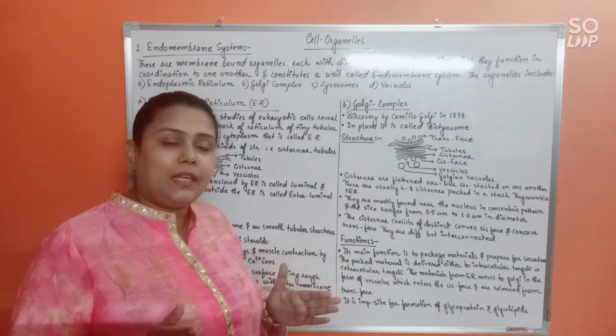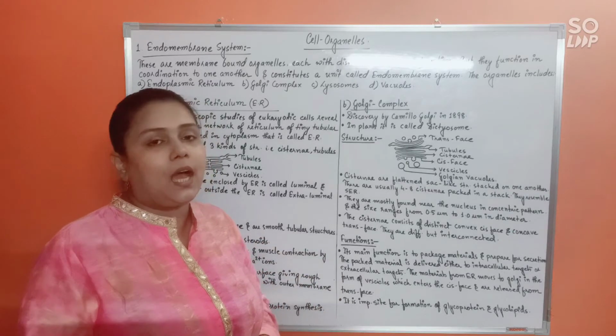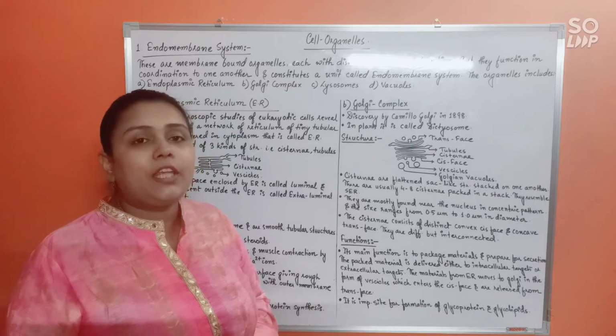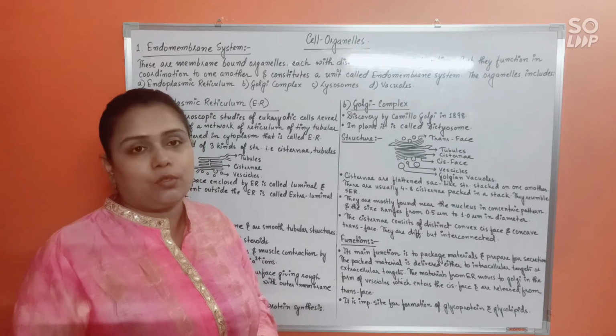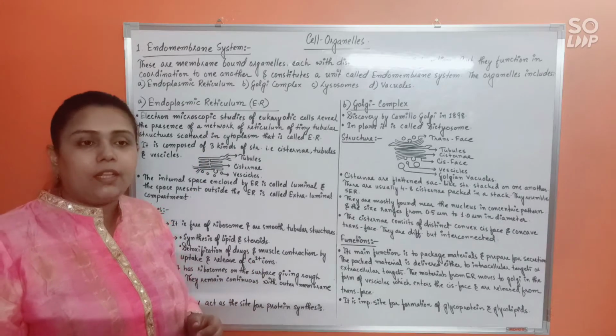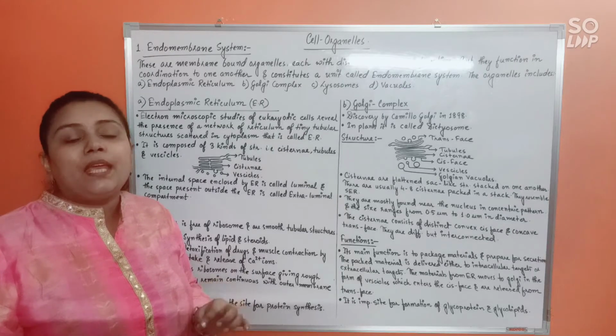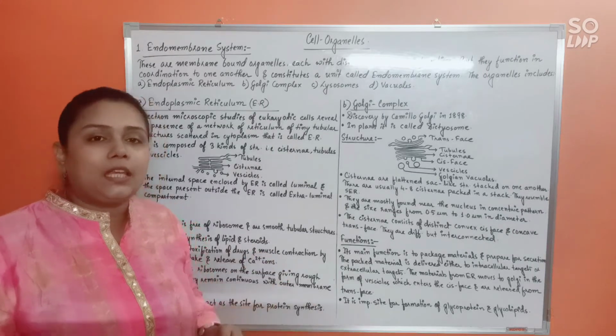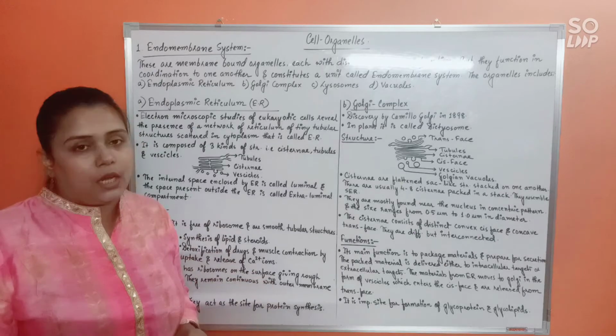Now, mainly what you need to remember is that endoplasmic reticulum can be of two types. How can we differentiate them? Based on the membrane, ER can be of two types.